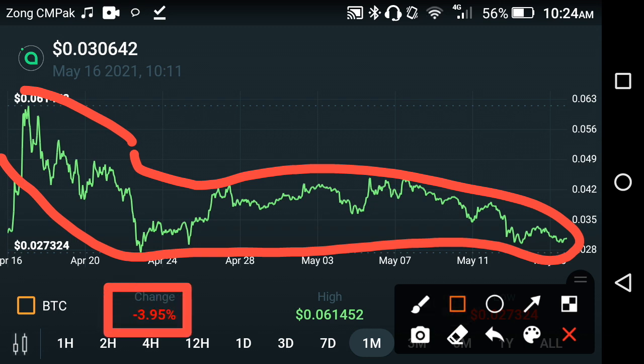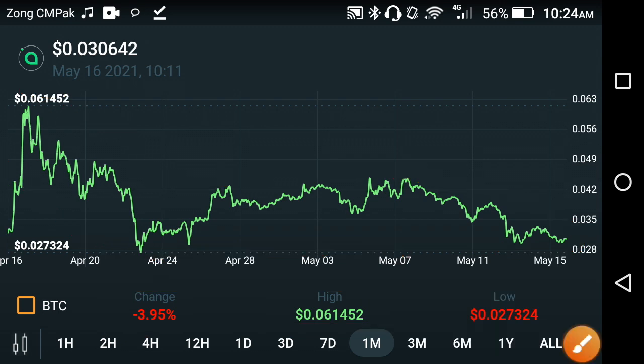A negative 3.95% change occurred in the SiaCoin in the last 1 month, and the highest price of the SiaCoin in the last 1 month was 0.061452 USD, friends. So what's the reason behind that? Why is the price change negative, friends?